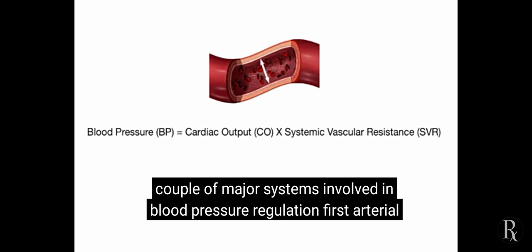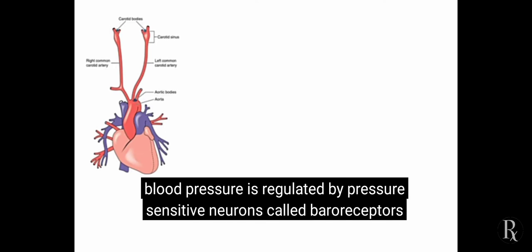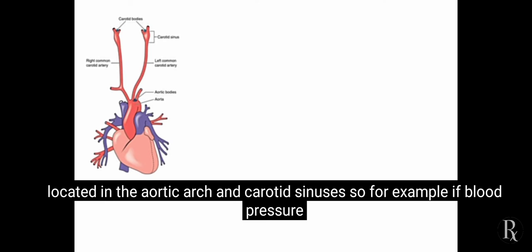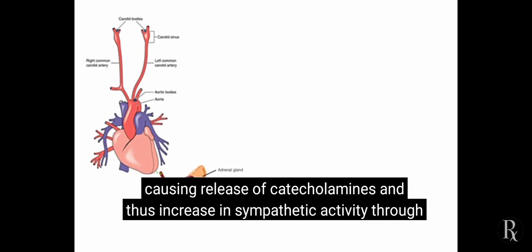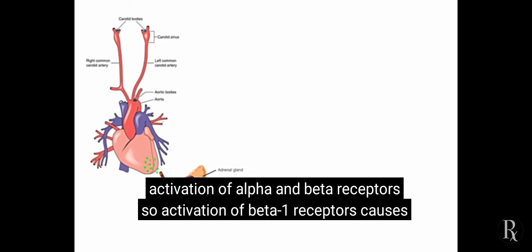There are a couple of major systems involved in blood pressure regulation. First, arterial blood pressure is regulated by pressure-sensitive neurons called baroreceptors located in the aortic arch and carotid sinuses. So, for example, if blood pressure falls too low, those baroreceptors can send signals to the adrenal medulla, causing release of catecholamines and thus increase in sympathetic activity through activation of alpha and beta receptors.